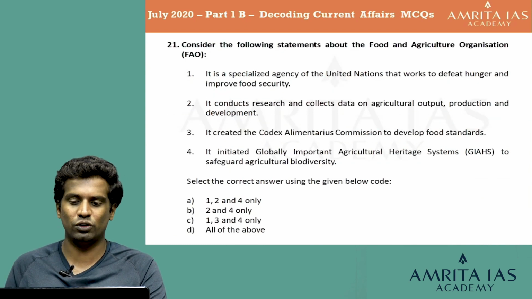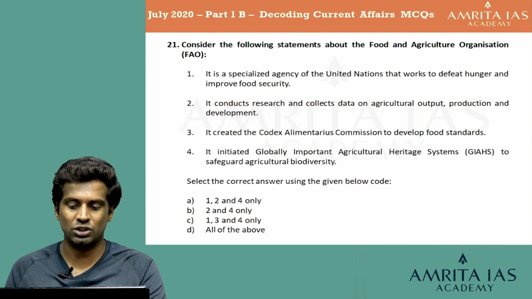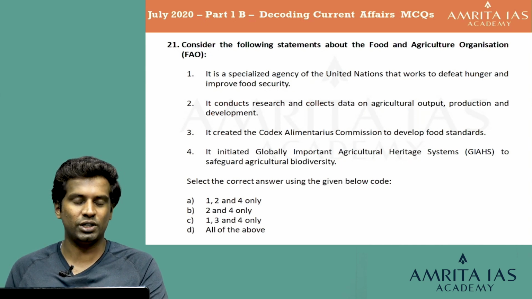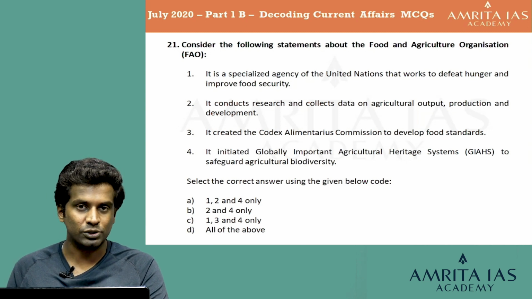Consider the following statements about the Food and Agriculture Organization or the FAO. First, it is a specialized agency of the United Nations that works to defeat hunger and improve food security. Second statement, it conducts research and collects data on agriculture output, production and development. Third statement, it created the Codex Alimentarius Commission to develop food standards. Fourth, it initiated Globally Important Agricultural Heritage Systems, GIAHS, to safeguard agricultural biodiversity. Select the correct answer using the code given below. Option A 1, 2 and 4 only, option B 2 and 4 only, option C 1, 3 and 4 only, and option D all of the above. So these are the options given to it.